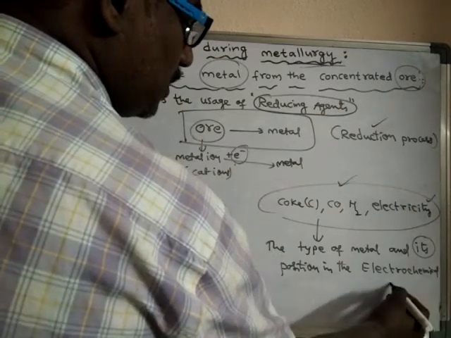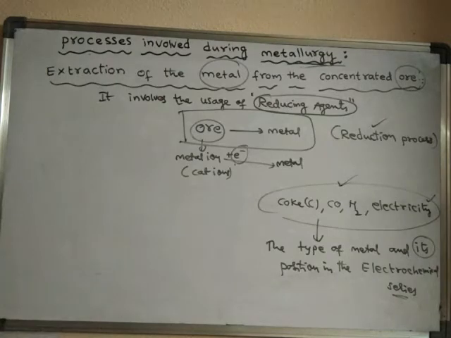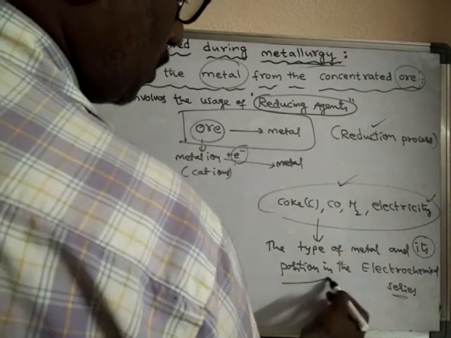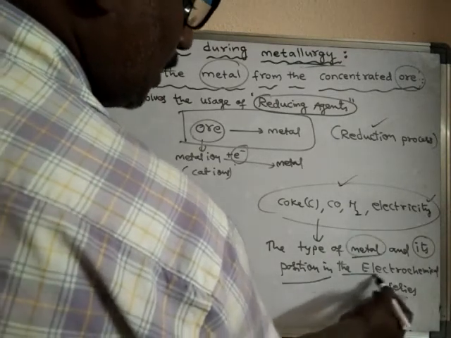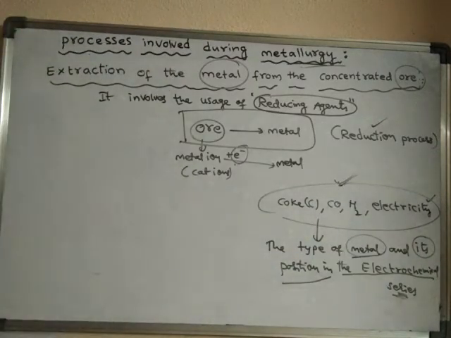In the electrochemical series, depending upon the position of the metal, different types of reducing agents are used.